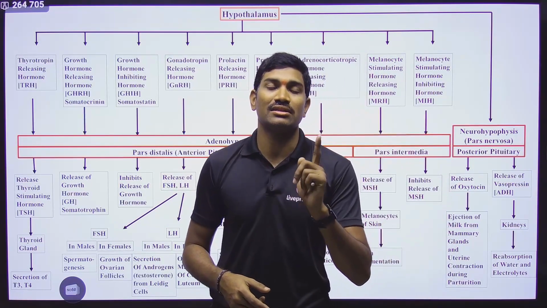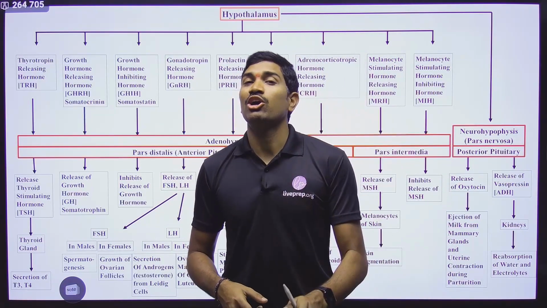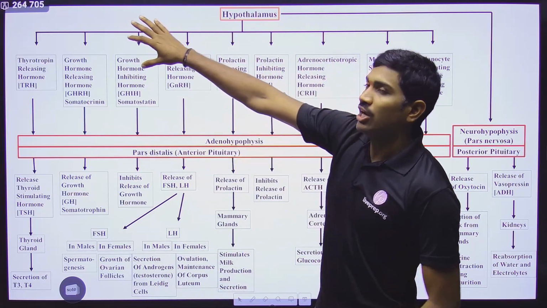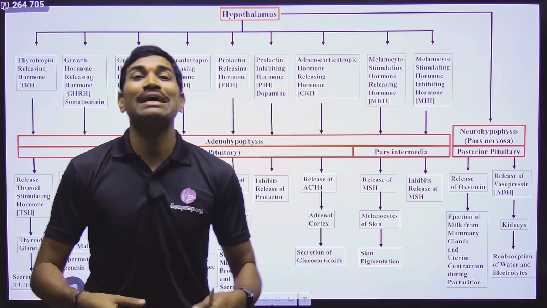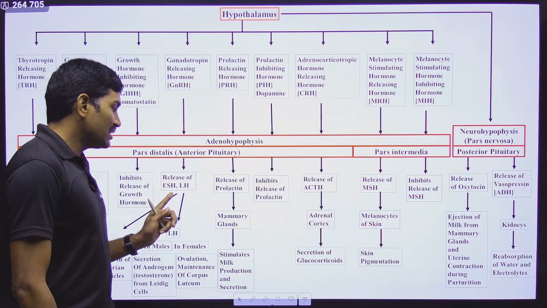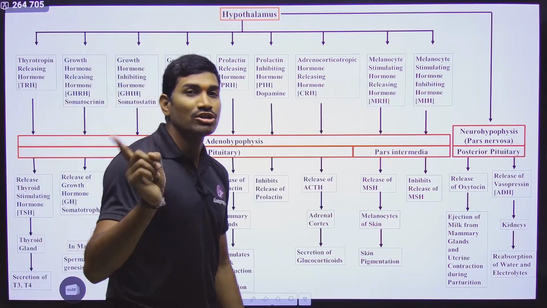That is the wrong answer. FSH and LH are protein hormones. All the hormones of pituitary gland and all the hormones of hypothalamus are protein hormones, peptide hormones. They are not steroid hormones. So FSH and LH are also peptide hormones. They are not steroid hormones.